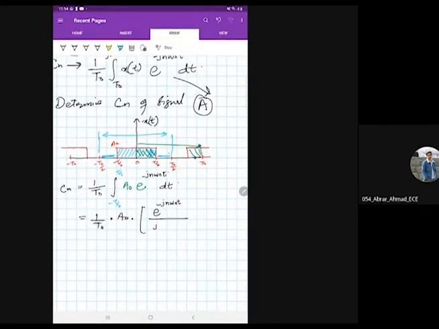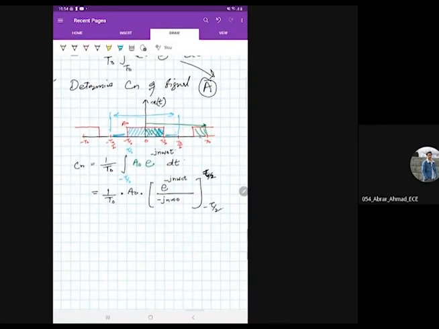So the coefficient will be minus j n omega naught. Then you can apply the limits, tau by 2 and minus tau by 2. These are the limits of the integration. You can then write it like this. It will be